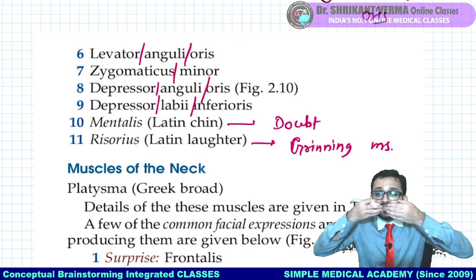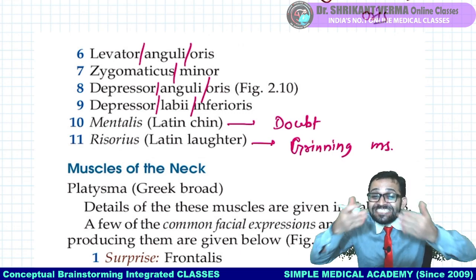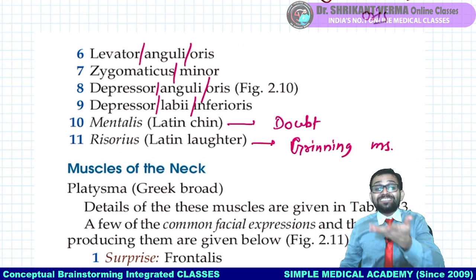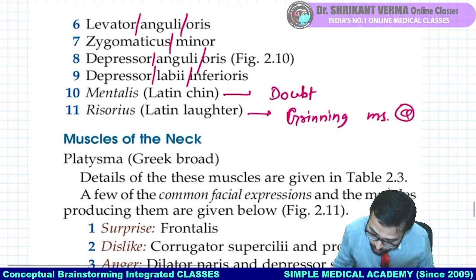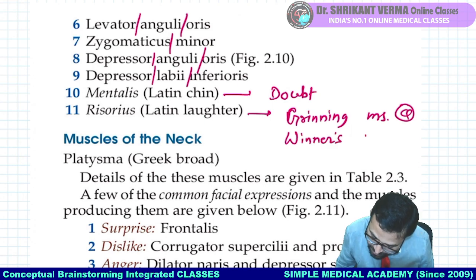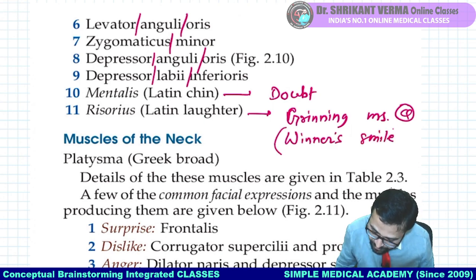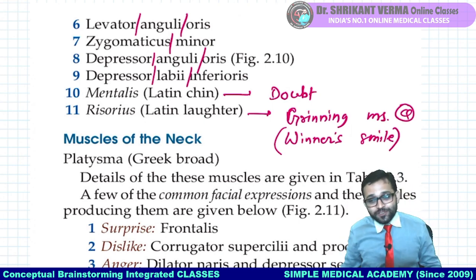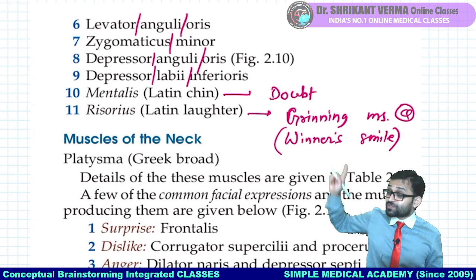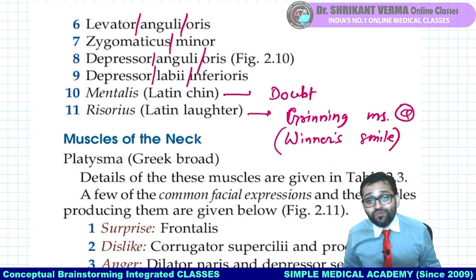Remember, when this muscle contracts, they show exposure of all the teeth, बत्तीसी दिखाने वाली muscle, that is the grinning muscle, also known as the muscle responsible for winner's smile. When we win, then all the teeth are exposed. That's why which muscle is known as our grinning muscle or winner's smile?